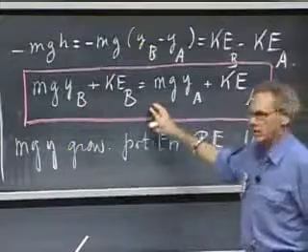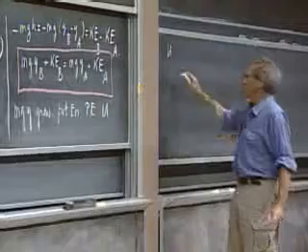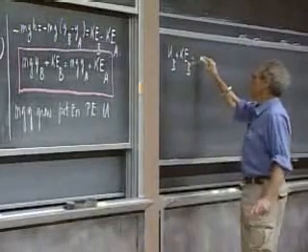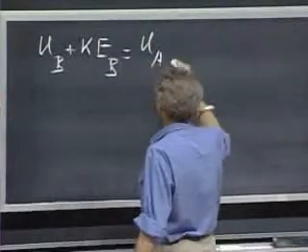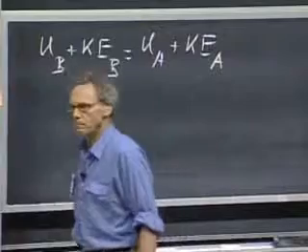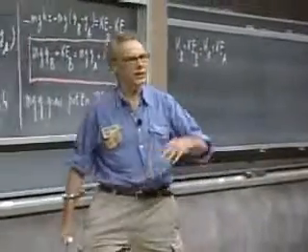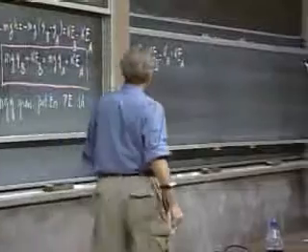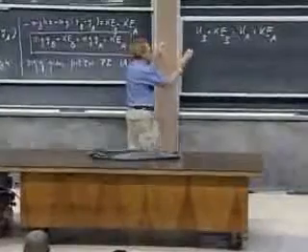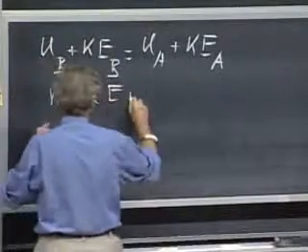And what you're seeing here is that the sum of potential energy at point B and the kinetic energy at point B is the same as the potential energy at A and the kinetic energy at point A. One can be converted into the other, and it can be converted back. Kinetic energy can be converted back to potential energy, and potential energy can be converted back. But the sum of them, which we call mechanical energy, is conserved.